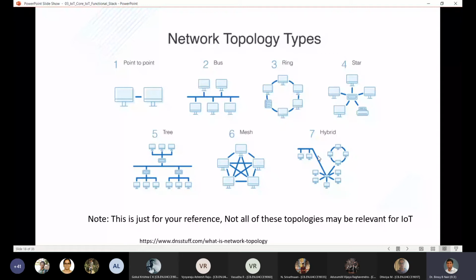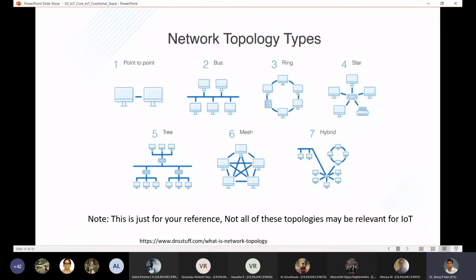coming together. So based on your requirements, most likely when you are developing an IoT based system, your network will be a hybrid system. Because there is no hard and fast rule on what kind of system should be there for an IoT network. So typically you will end up using a hybrid kind of configuration only, where you may have multiple star connections followed by multiple mesh connections. Okay, so higher function devices are typically mesh connected, and the reduced function devices or the low intelligence devices are typically connected in star to a full functional device or a high functioning device. So that is how typically the configurations will look like.